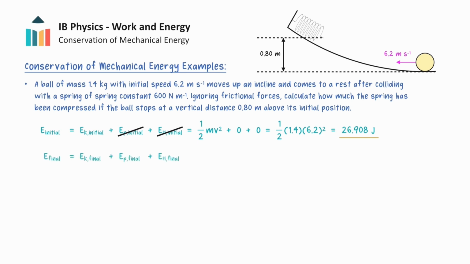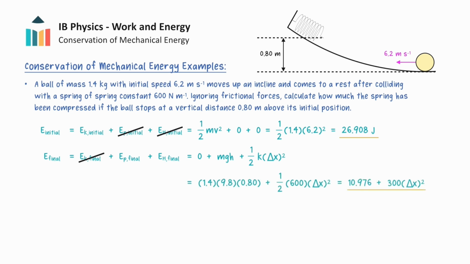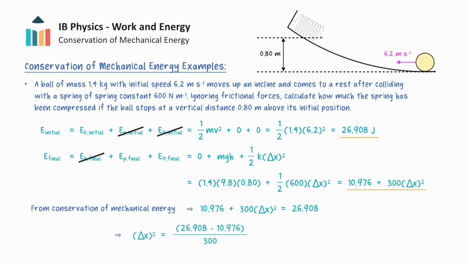When the ball stops at the spring, there is zero kinetic energy, so the final mechanical energy only consists of gravitational and elastic potential energy. We can then derive an expression for this which involves the compression of the spring, delta x. Without frictional forces, these two mechanical energies will be equal to each other from energy conservation. We can then rearrange this as follows and find that the compression of the spring is equal to 0.23 meters.